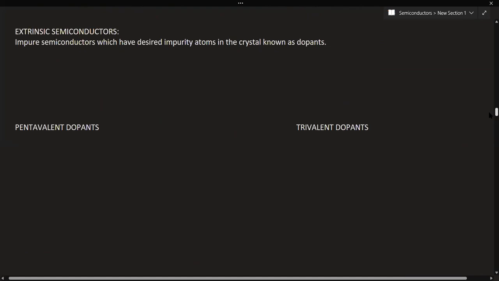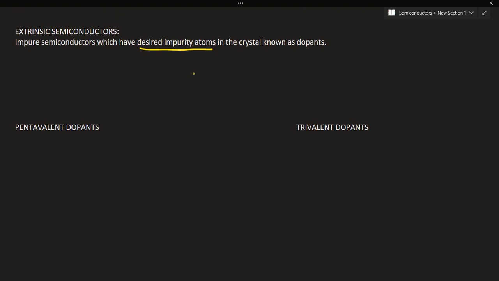See, regarding extrinsic semiconductors, these are impure semiconductors. Impure semiconductors means they have desired impurity atoms in the crystal. In case of intrinsic semiconductors, which we have seen just in the previous section, did we add any atom or did we delete any atom? We didn't do anything. So just understand what is meant by the process of doping. When we deliberately add desirable impurity to pure semiconductor just to increase its conductivity, that process is called doping.